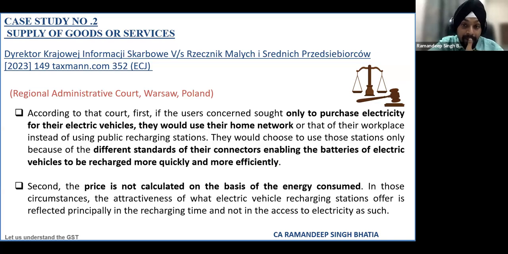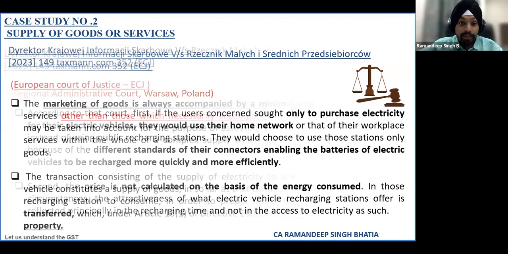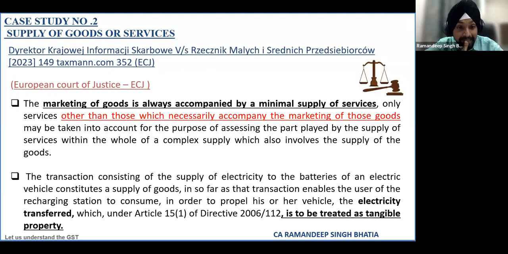But when this matter went to the European Court of Justice, ECJ, it said that whenever goods are supplied, they are always accompanied by a minimal supply of services, other than those which necessarily accompany the marketing of goods. So there will always be some kind of supply of services when goods are marketed. It held that the transaction consisting of supply of electricity to the battery of an electric vehicle constitutes supply of goods insofar as the transaction enables the users of the recharging station to consume goods.